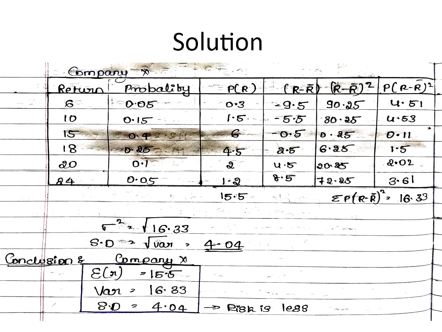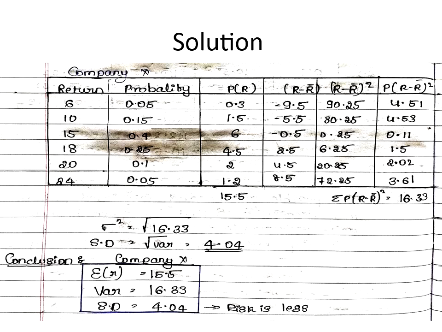So 0.05 multiplied by 6 is 0.3. Like that I multiply, and the last value is 1.2. Then I sum them and get 15.5. In the fourth column, I do R minus R bar. What is R bar here? It is 15.5. So 6 minus 15.5 is minus 9.5.